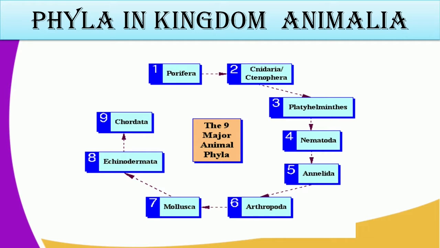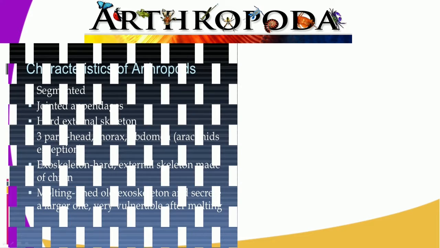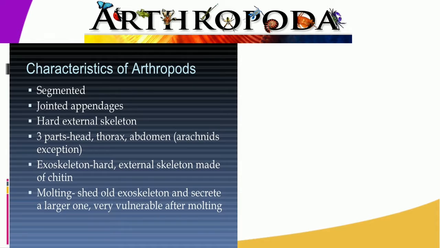all the mammals, the reptiles, the fish, and the birds. So in the kingdom Animalia, we have 9 major animal phyla. Today we are going to talk exclusively about Arthropoda. So let us look at the characteristics that make an organism qualify to be in the phylum Arthropoda.